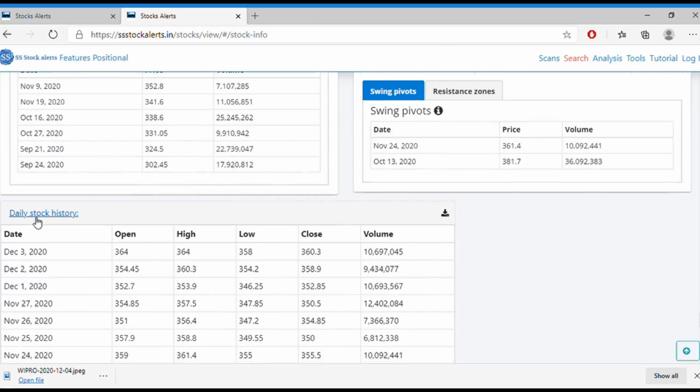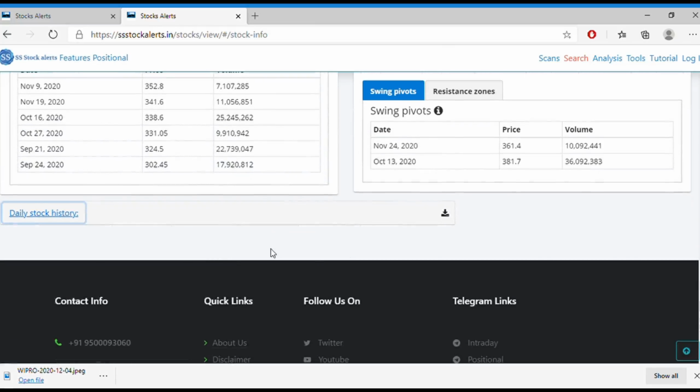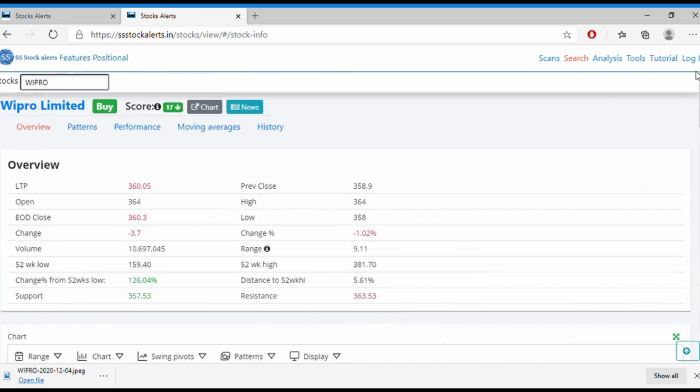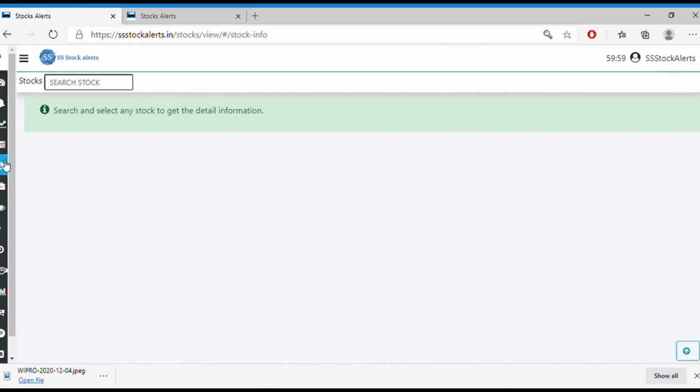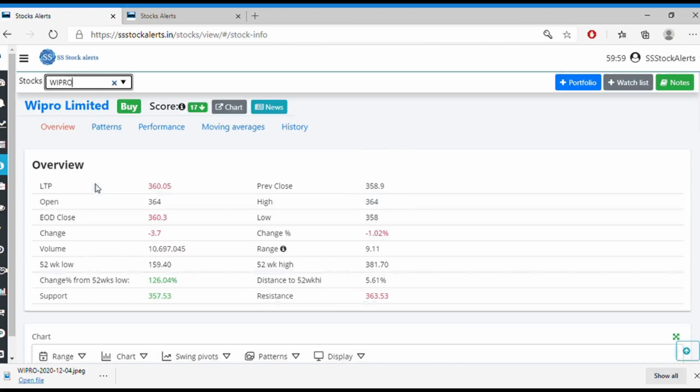So we can get these things from here, and if you want the daily history for the stock, you can download it using the stock information. And if there are any bulk deals, they will show here. And if you want to add the stock to your portfolio, just log in. And once you log in, you can add the stock to either your portfolio or your watch list, or you can add some notes.